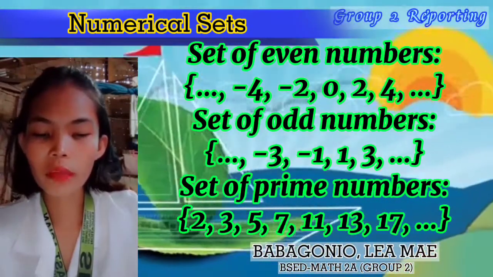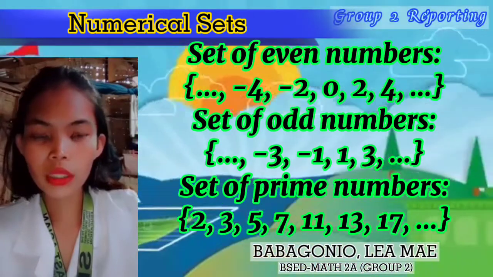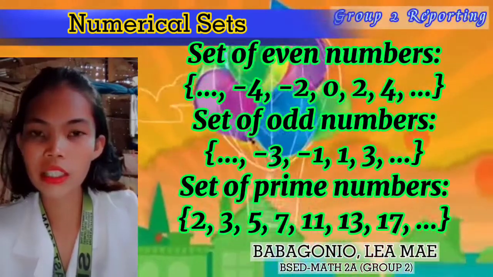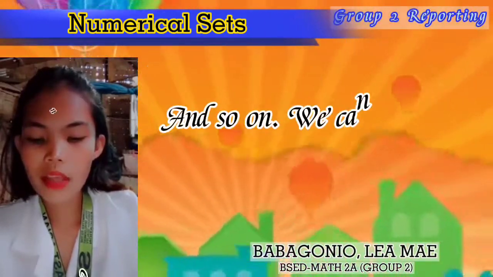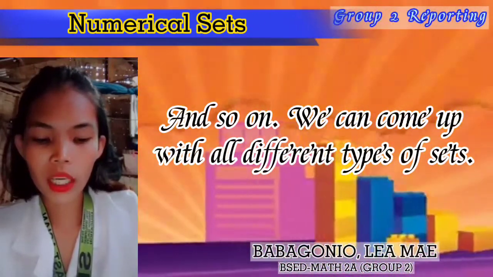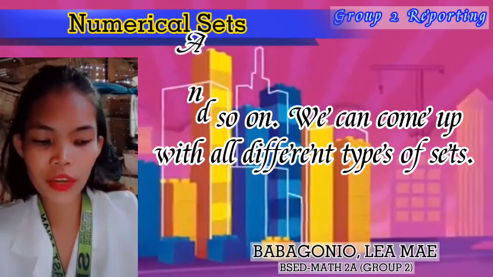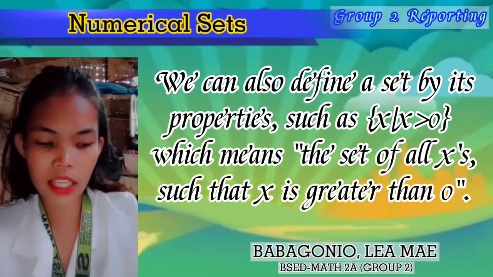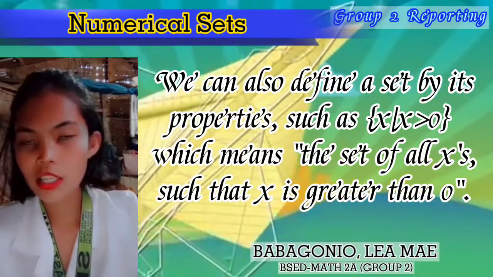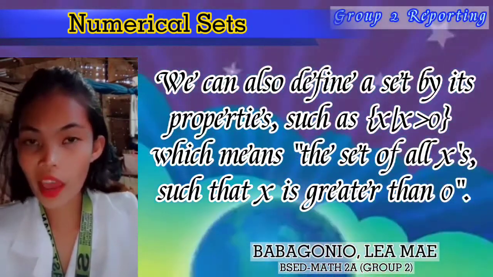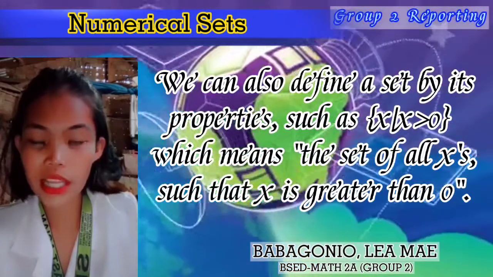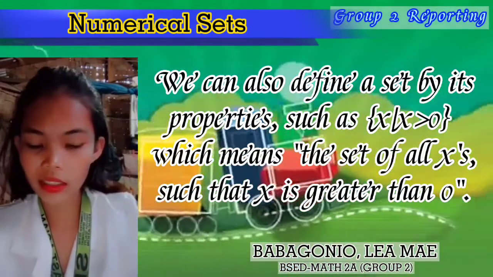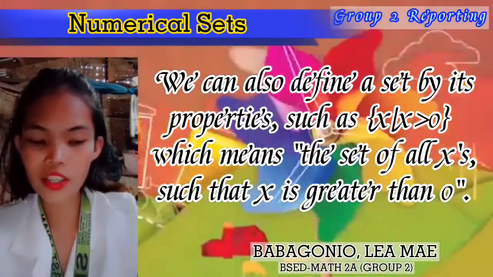Set of prime numbers: 2, 3, 5, 7, 11, 13, 17, and so on. We can come up with all different sets. We can also define a set by its properties, such as the value of x greater than 0, which means the set of all x such that x is greater than 0.